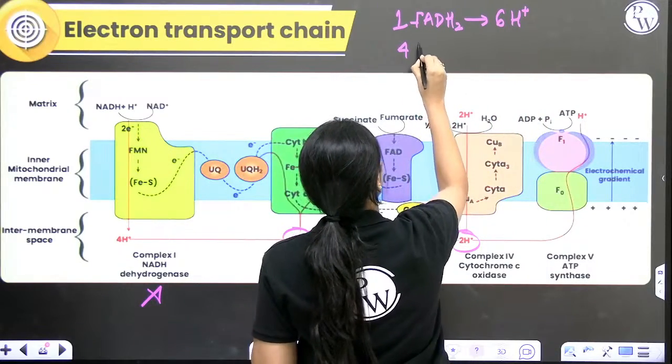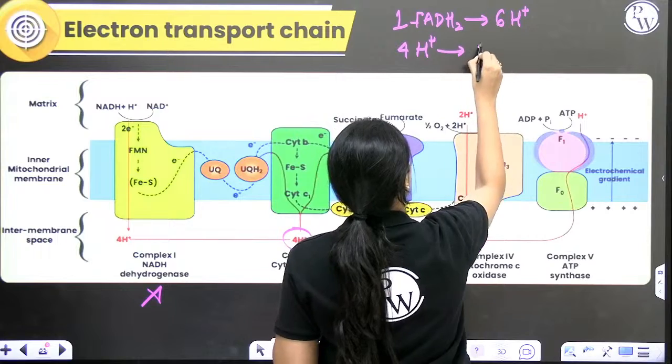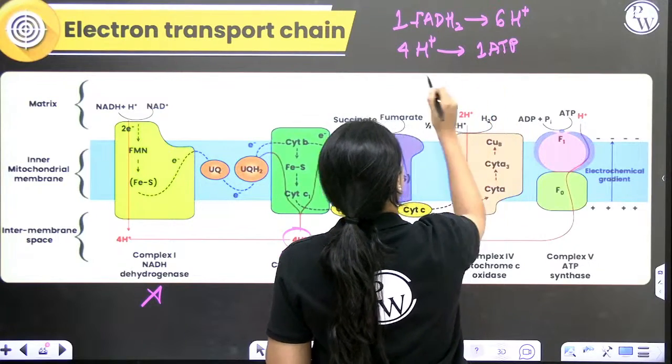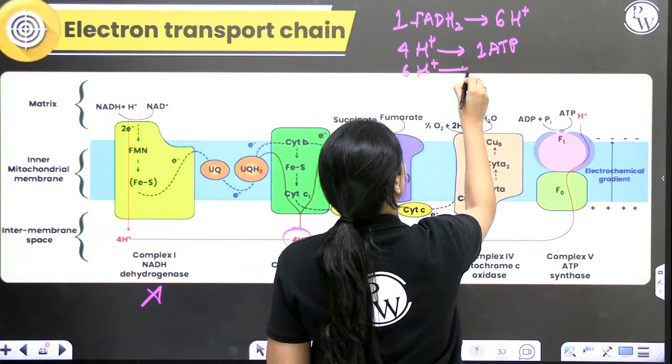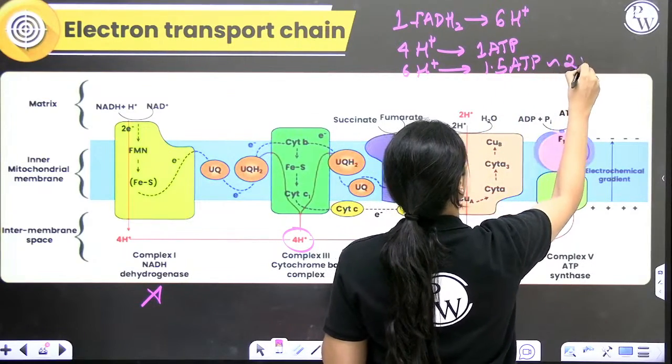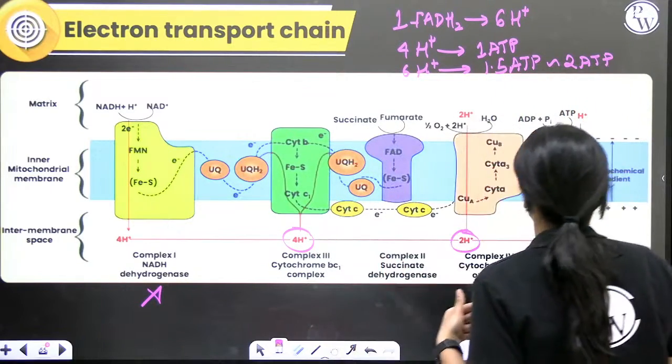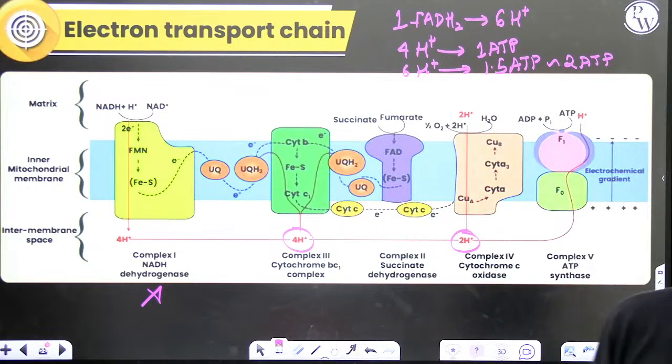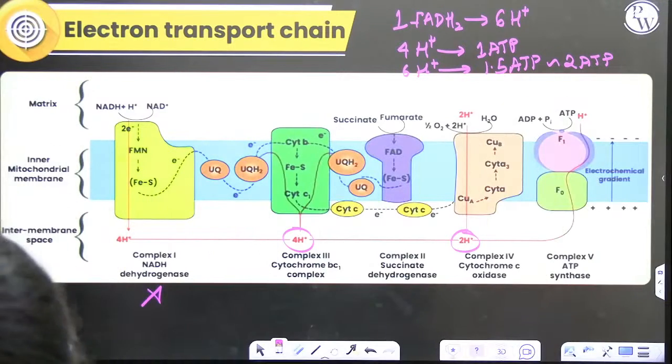So if 4 protons are required for 1 ATP, then from 6 protons, you get around 1.5 ATP, which we kind of round off to 2 ATP. So from one FADH2 molecule, you will get 2 ATPs. Is that clear?